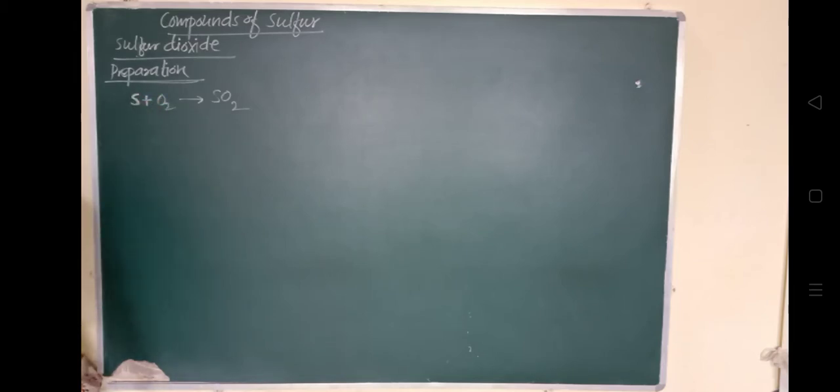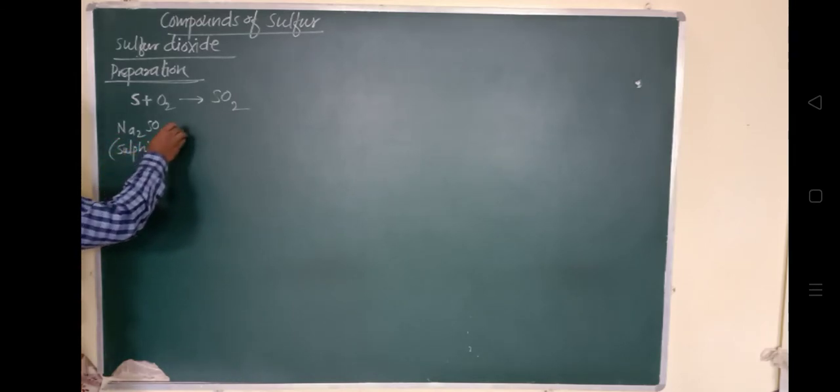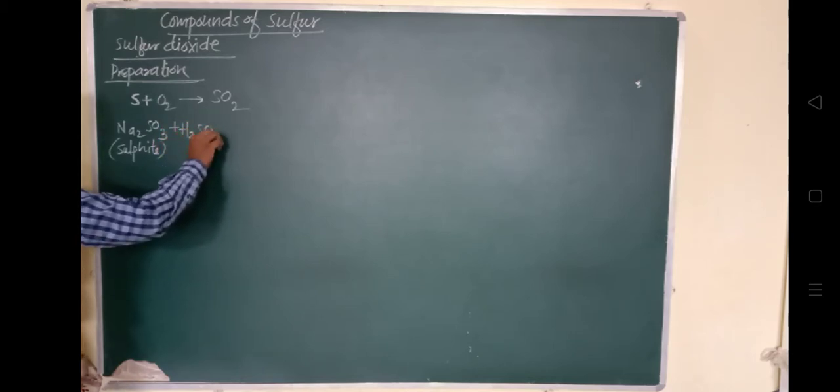Another way it can be prepared in the laboratory is by treating sodium sulfite, Na2SO3, with aqueous H2SO4, sulfuric acid.